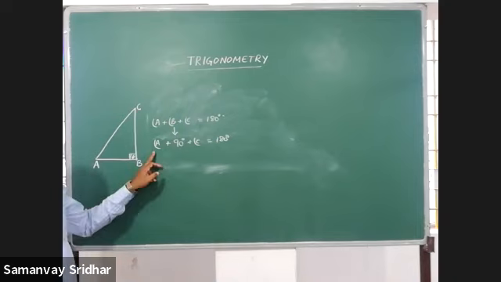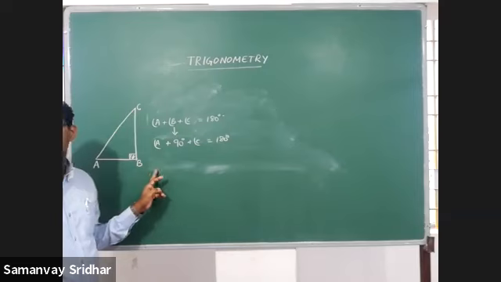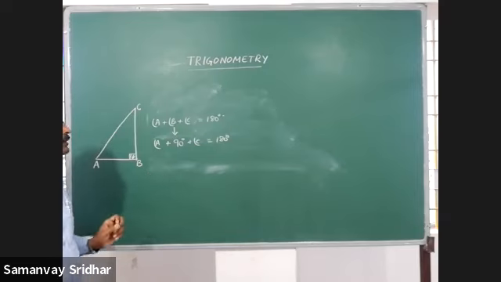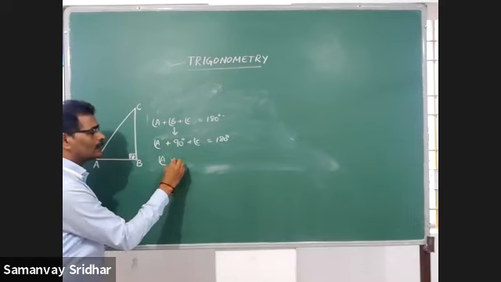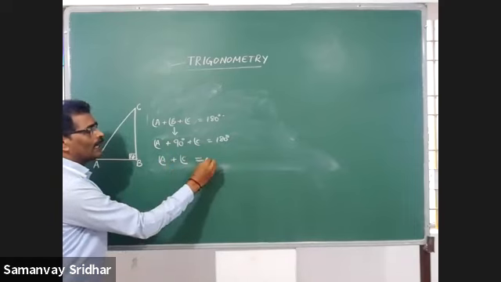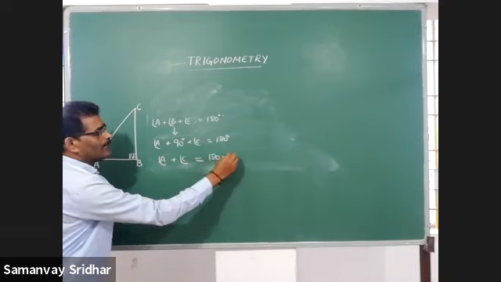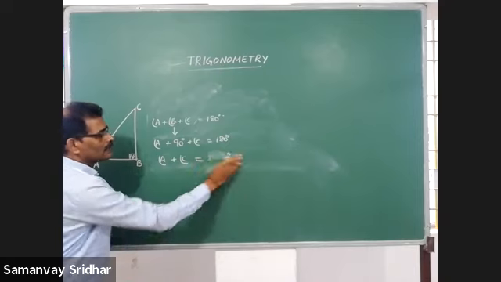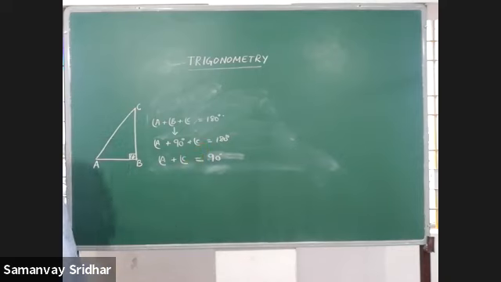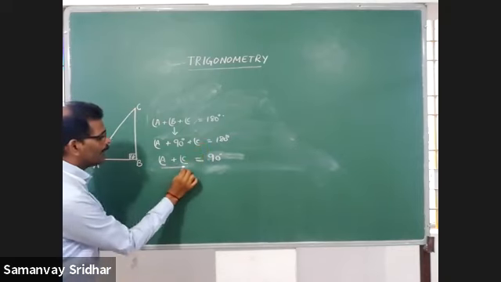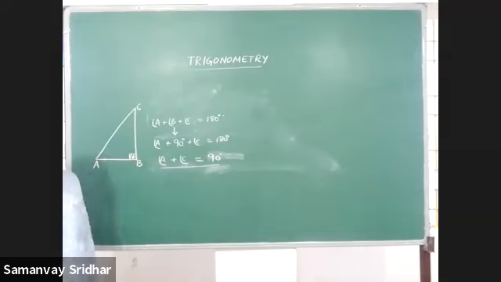Just observe this equation. From this, I can say that the sum of the remaining two is 180 minus 90, that is equal to 90 degrees. The sum of angle A and angle C is equal to 90.